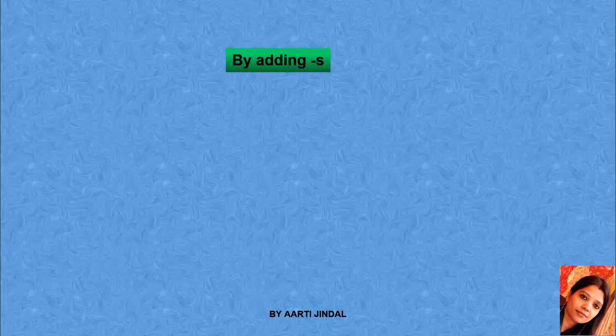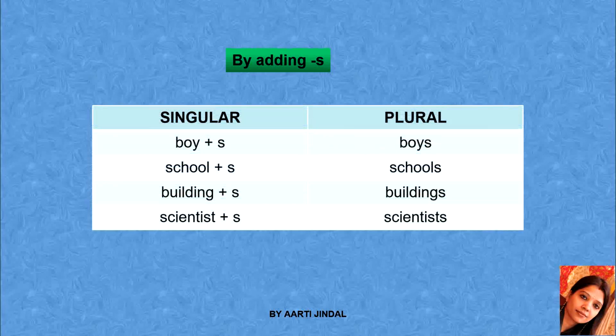The plural of nouns is generally formed by adding s to the final position of a noun. Let us understand this much better with the help of some examples. Boy plus s will be boys, school plus s will be schools, building plus s will be buildings, and scientist plus s will be scientists. So these are some of the examples.